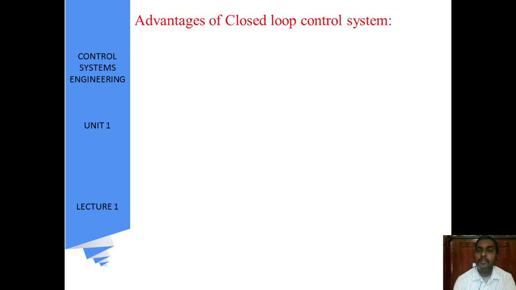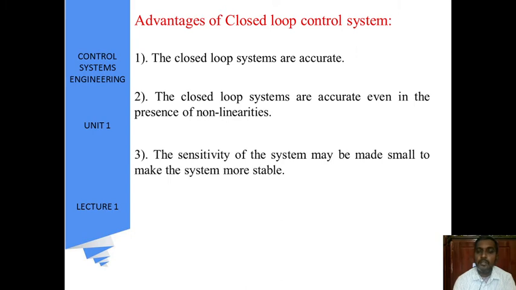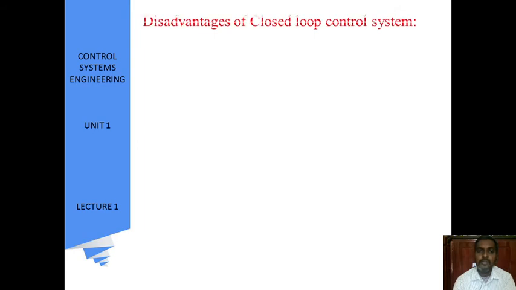Coming to the advantages of closed loop system, accurate measurement, and even though there are non-linearities, it acts as an accurate circuit. The sensitivity of the system may be made small to make the system more stable. Here, in order to make the system more stable, the sensitivity is less, and closed loop systems are less affected by noise.